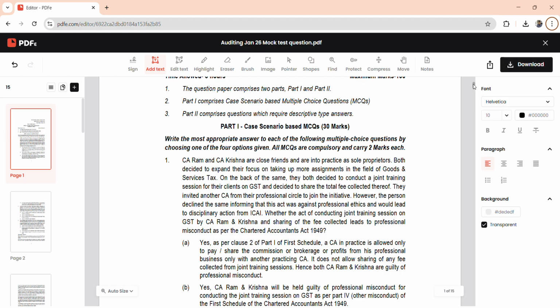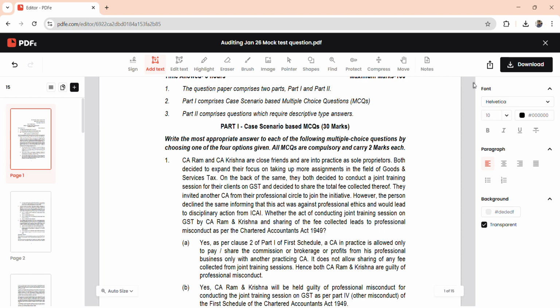So first question, first case scenario: CA Ram and CA Krishna are close friends and are into practice. Both decide to expand their focus, so they decide to conduct a joint training. By the way, this question is on recent editions of the Code of Ethics. So let's quickly check out what is the requirement. The requirement is whether the act of conducting the joint training session on GST by CA Ram and Krishna and sharing of the fee collected leads to professional misconduct.